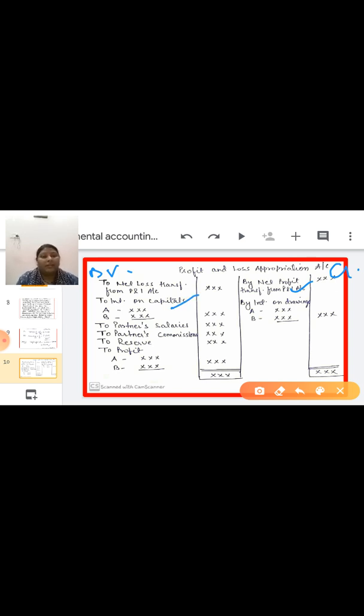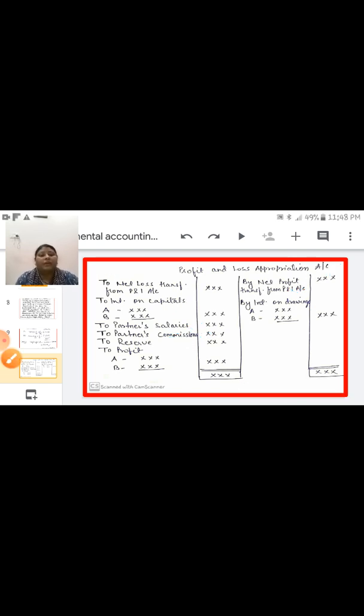Because in a partnership there are two or more partners, you have to calculate the interest on capital of each partner separately and write it down in this way. In the same way, partners' salary, partners' commission, and reserve if any. After that, on the credit side, interest on drawing of each partner.